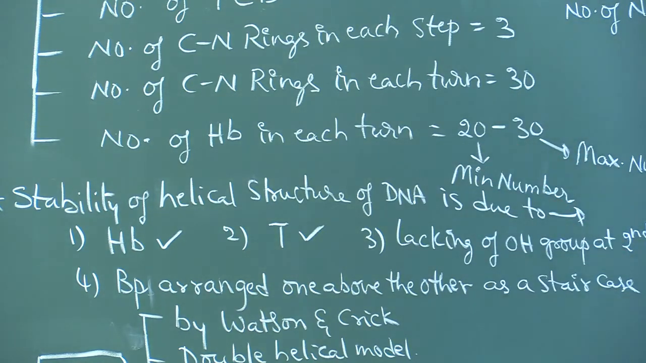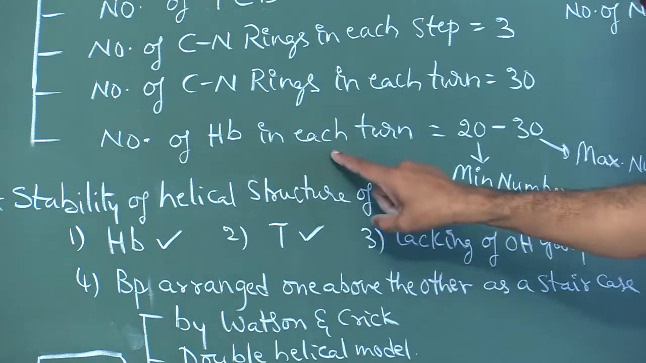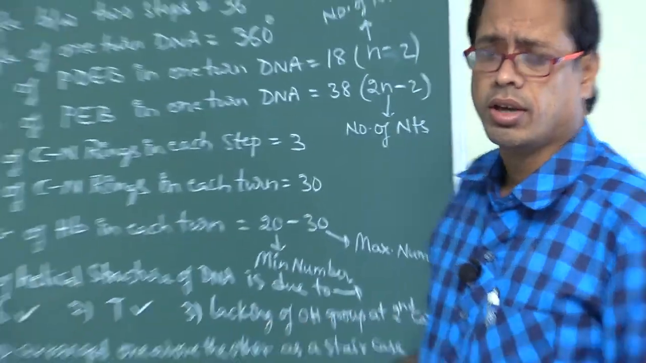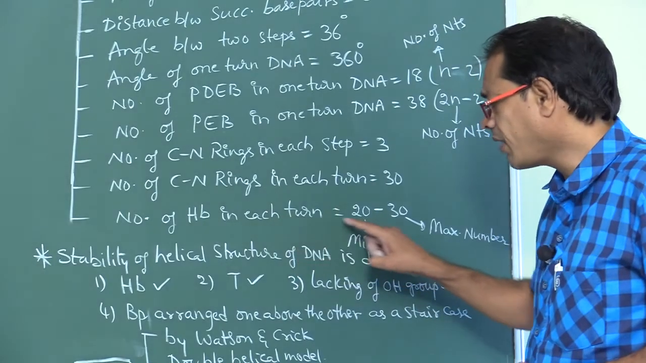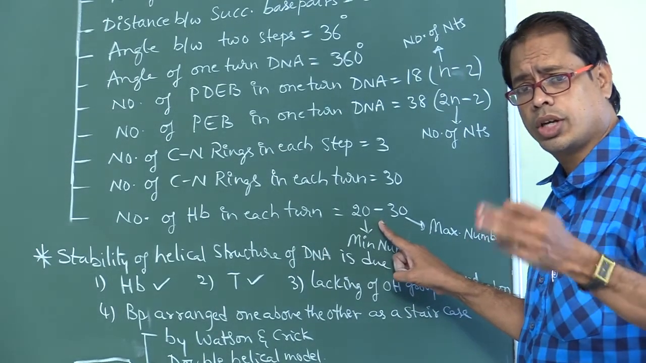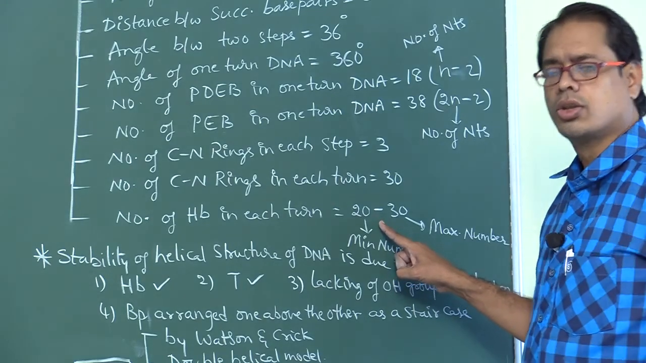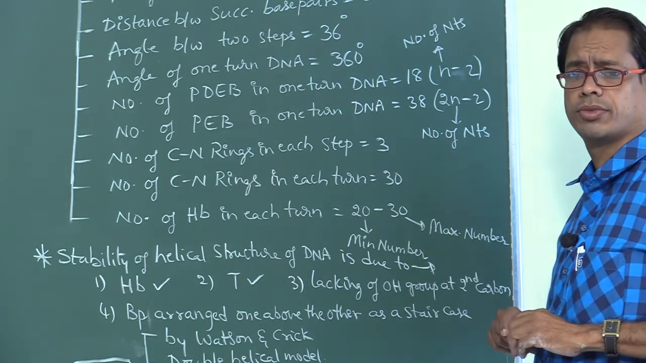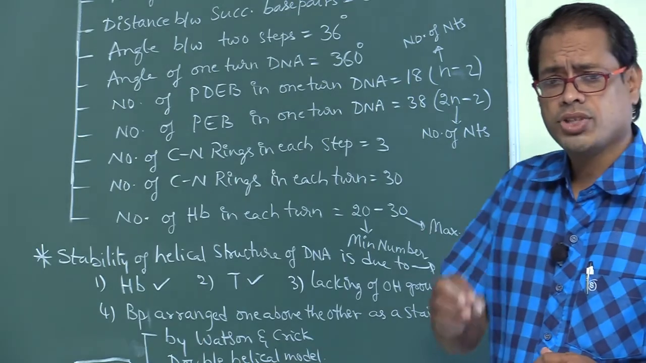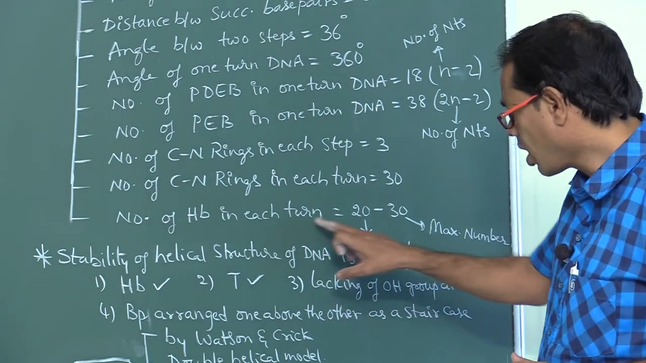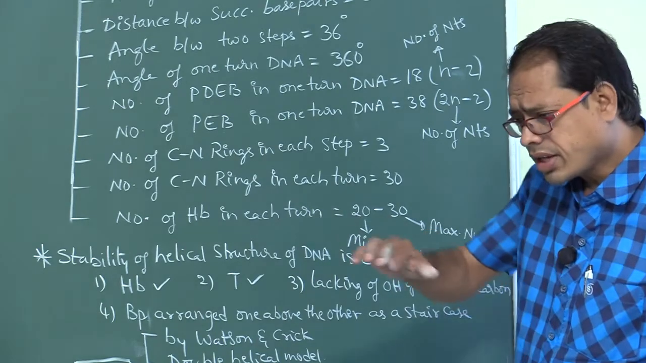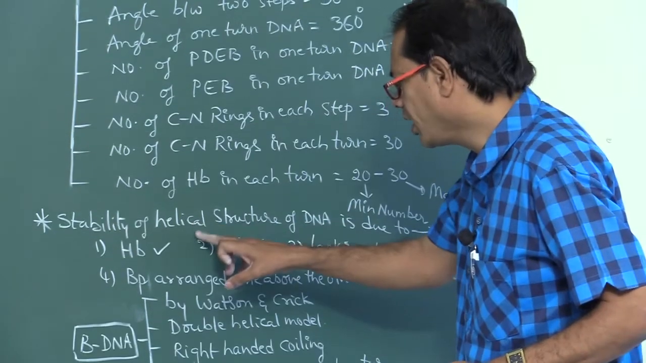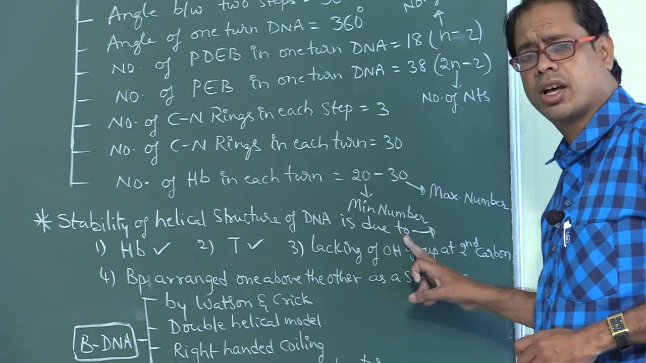So in the structure of DNA, the number of hydrogen bonds is not constant, and the sequence of nitrogen bases is also not constant. The number of hydrogen bonds ranges over 20, 22, 24, 26, 28, 30, so the range is 20 to 30. This number is not constant. So, which of the following are not constant in the structure of DNA? The number of hydrogen bonds and the sequence of nitrogen bases.